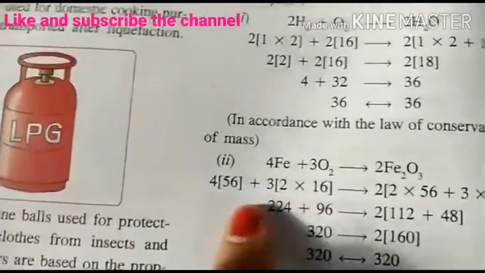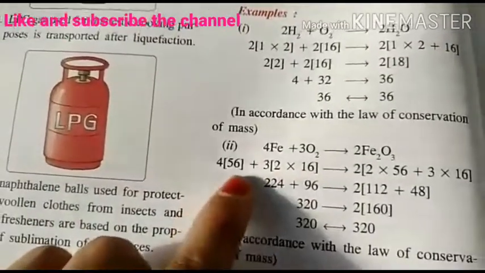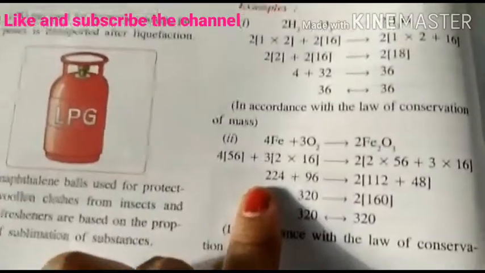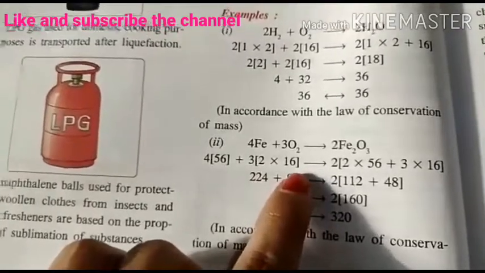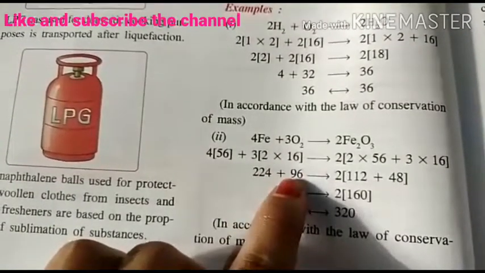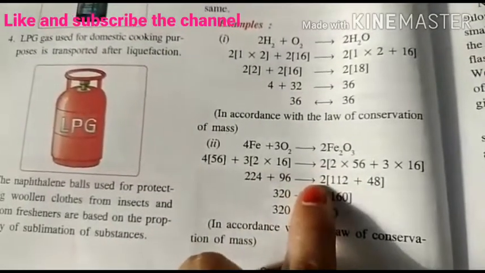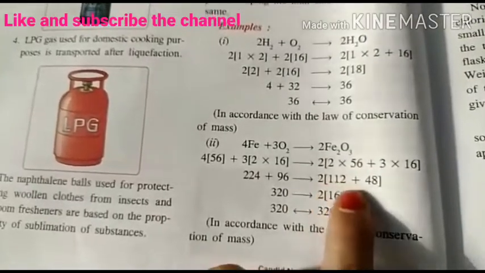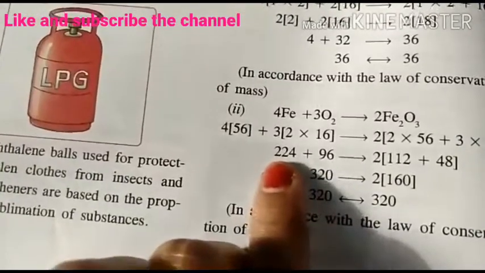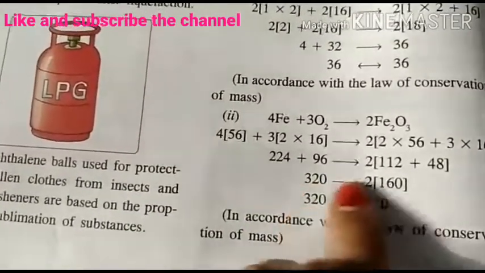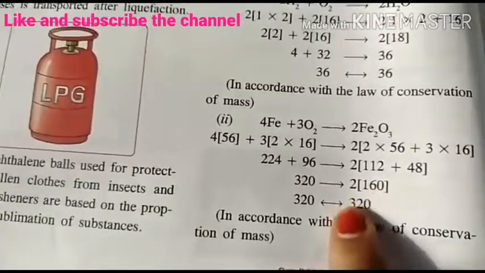Now we will solve it. 4 into 56 gives 224. Then 16 into 2 is 32, and 32 into 3 is 96. On the other side, 2 into 56 is 112, plus 3 into 16 is 48. When we add 224 plus 96 it gives 320. When we add 112 and 48 it gives 160, and we multiply it with 2, which gives 320.